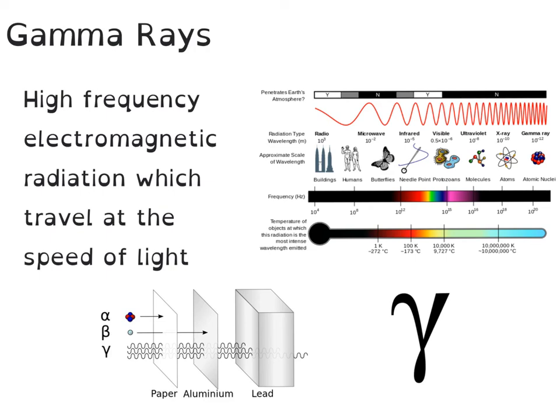The final type of radiation is gamma rays, and it's associated with radioactive decay. It's a high-frequency electromagnetic radiation which travels at the speed of light, and it's symbolized by the Greek letter gamma, which looks like this. So when we talked about the electromagnetic spectrum, when we talked about electrons, you can see here that the gamma rays are beside the X-rays and the ultraviolet, at the end of the spectrum.